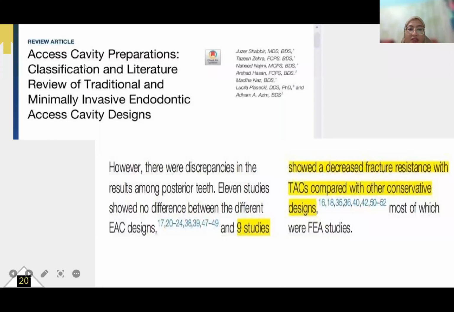We can get from the journal titled access cavity preparation, classification, and literature review of traditional and minimally invasive endodontic access cavity design, traditional access cavity, or the conventional access cavity that we know. So we can see that 9 studies showed decreased fracture resistance with TAC, or conventional access cavity, compared with other conservative designs.